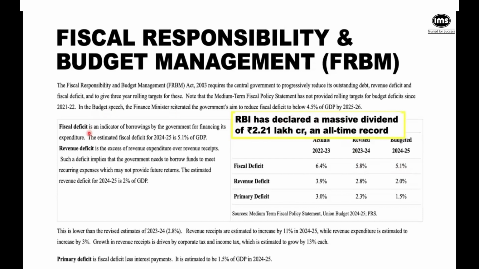Revenue deficit would be whatever is the revenue expenditure over revenue receipt for this particular year, of all the money in a rolling running system. When money is coming in, money is going out, that deficit will be tracked. That itself also has a gap of 2%.